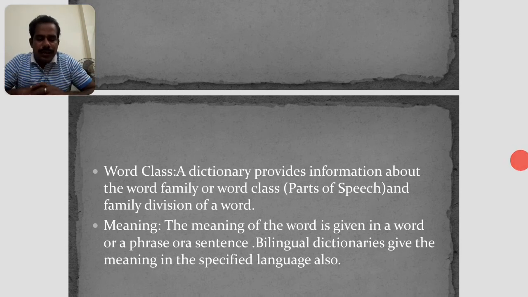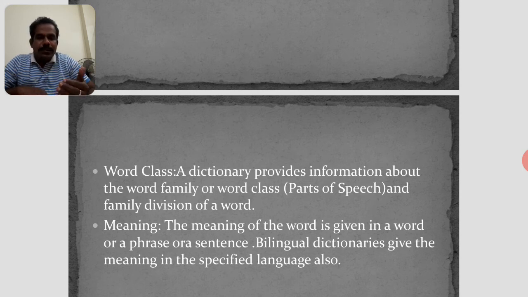For example, the pronunciation of the word charisma is given between slant marks. You can see that the words were kept in slant marks.